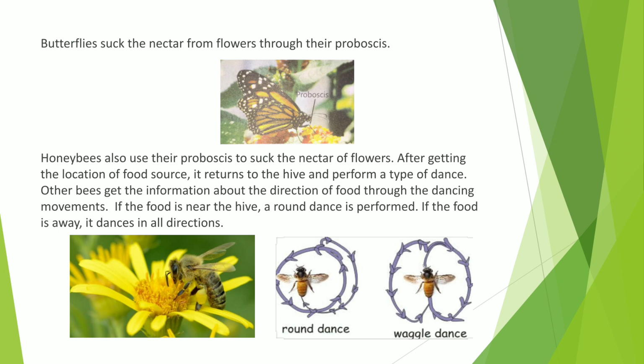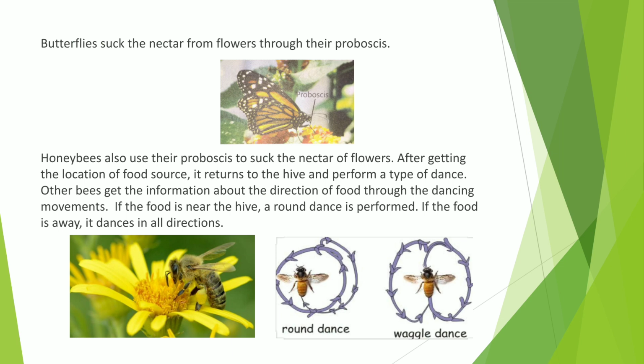Honeybees also use their proboscis to suck up the nectar of flowers, but they perform a very special dance when they find a food source. This is very interesting. When they find the food source, they come back to their hive. They give the information about the location of the food source to the other bees by a dance.